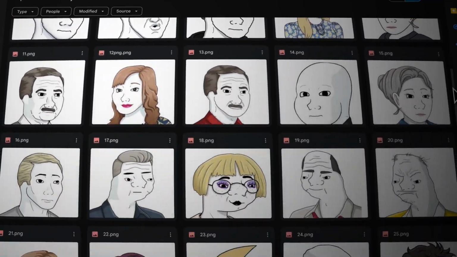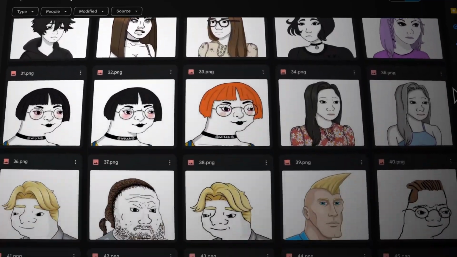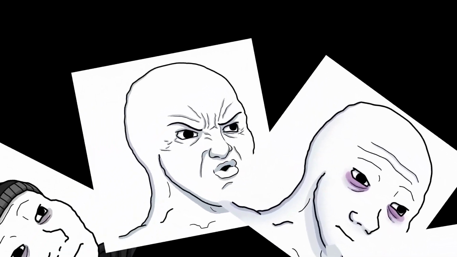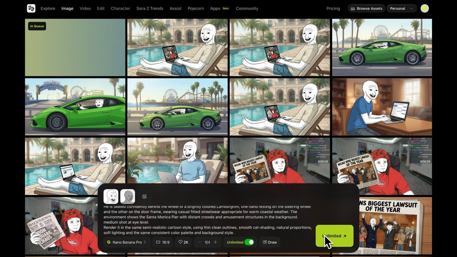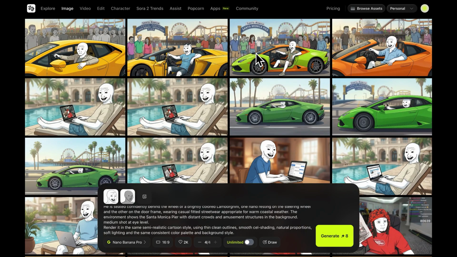And to make things easier, we have created a library of all the avatars seen in the Wojak series and linked them in the description below. Also, if you're creating a YouTube video, make sure the ratio is set to 16:9 and put the resolution to 2K. Next, if your plan allows unlimited generations, you can choose that option, but keep in mind, you'll only be able to generate one image at a time. But we don't want that since we're aiming for a faster workflow, so let's increase it to 4 images at once.